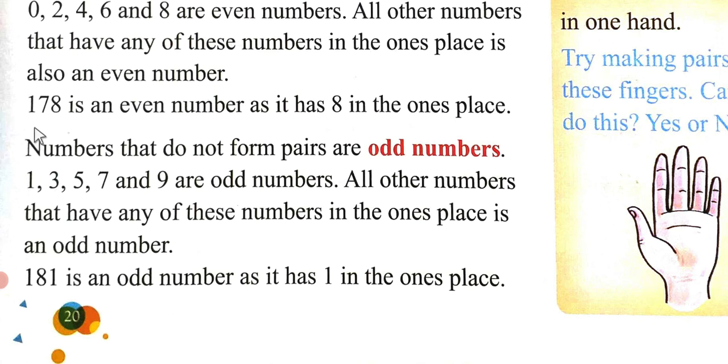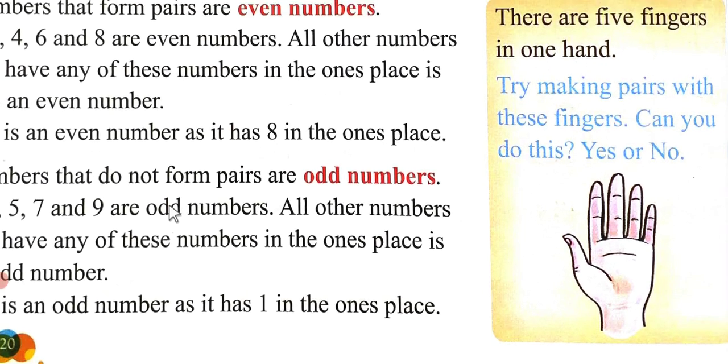So 248 is an even number as it has 8 there. 1, 3, 5, 7 and 9 are odd numbers. At the ones place, if the last digit is 1, 3, 5, 7 or 9, definitely it will be an odd number.